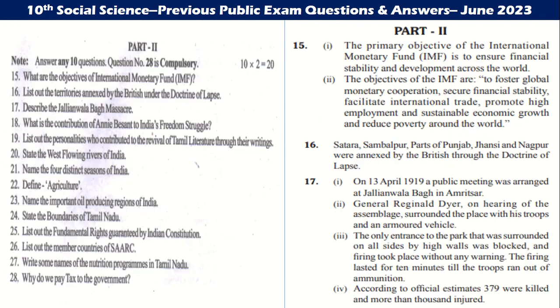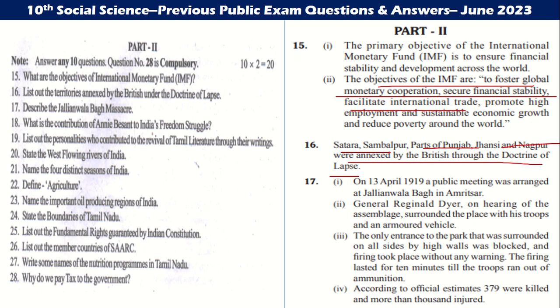Let us go to the two-mark questions. What are the objectives of the International Monetary Fund? The primary objective of the International Monetary Fund is to ensure financial stability. The objectives of the IMF are to foster global monetary cooperation, secure financial stability, and facilitate international trade. Next, list the territories annexed by the British under the Doctrine of Lapse. Satara, Sambalpur, parts of Punjab, Jhansi, and Nagpur were annexed under the Doctrine of Lapse.